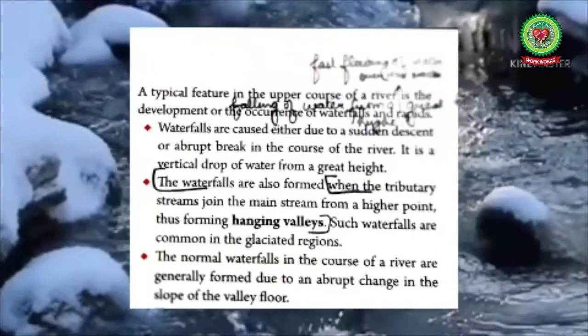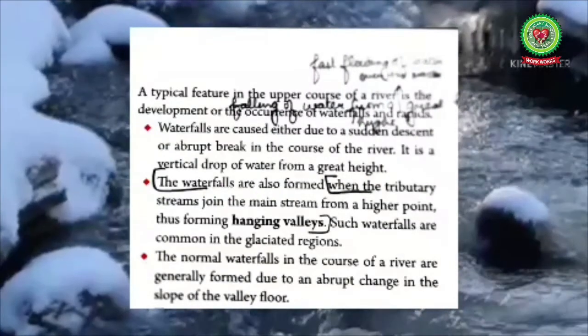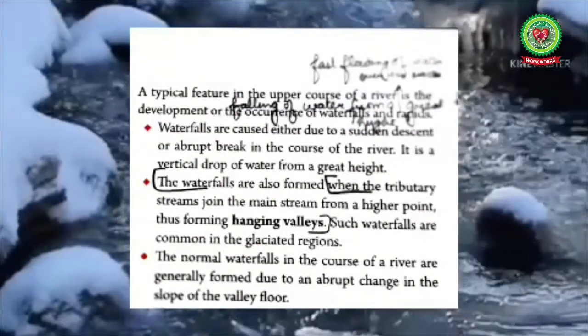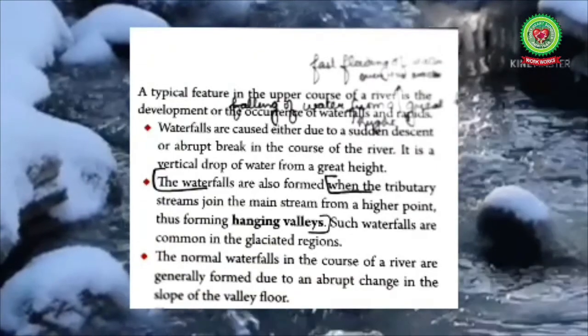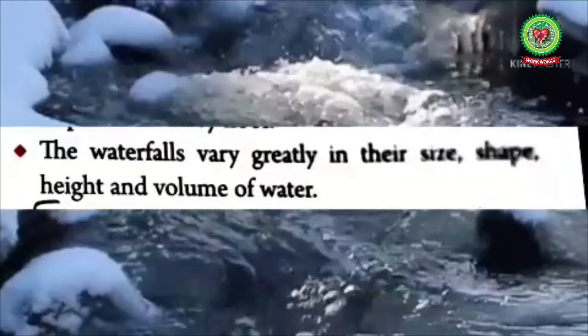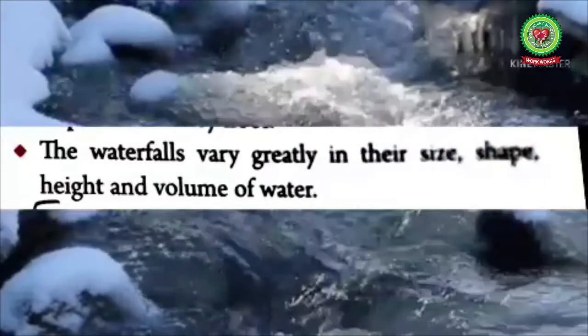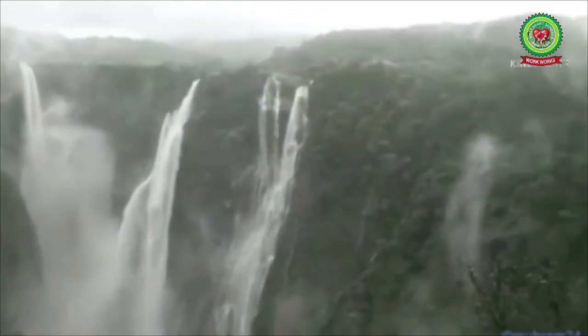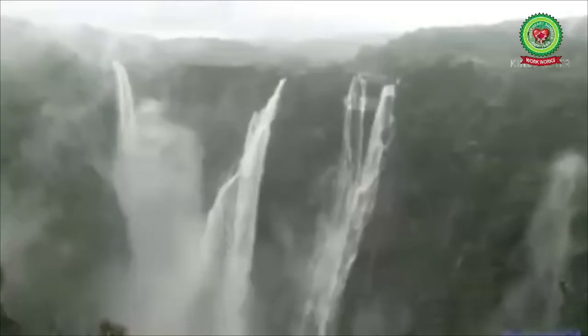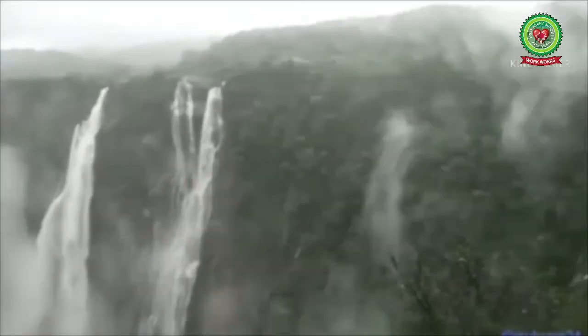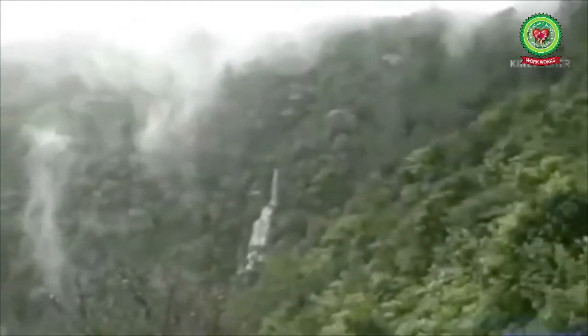The normal waterfalls in the course of a river are generally formed due to an abrupt change in the slope of the valley floor. The waterfalls vary greatly in their size, shape, height, and volume of water. The most important waterfall in India is the Jog or Gersoppa Falls on the Sharavati River in Karnataka. It is about 260 meters high.